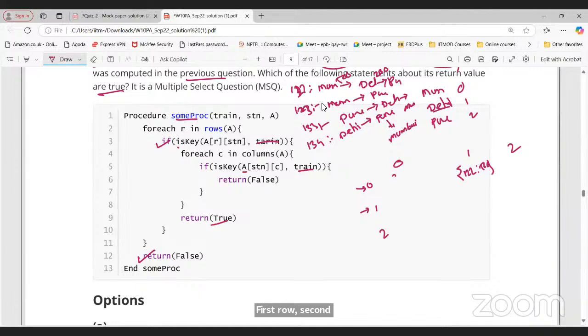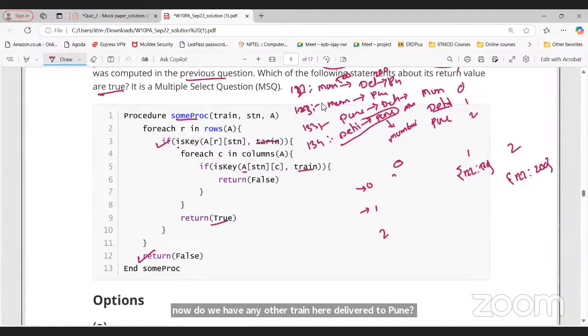So 1, 2, 2. For that, it will be like this: 1, 2, 2. Distance is what? Delhi to Pune, 200. Now, do we have any other train here, Delhi to Pune? Yes, sir: 1, 3, 4. So again, we need to add here.